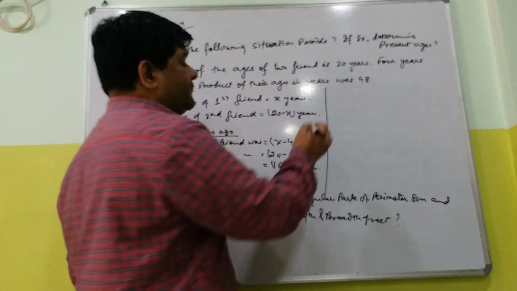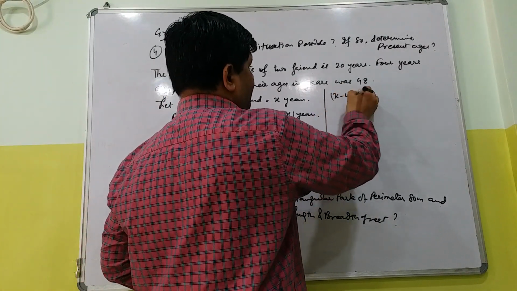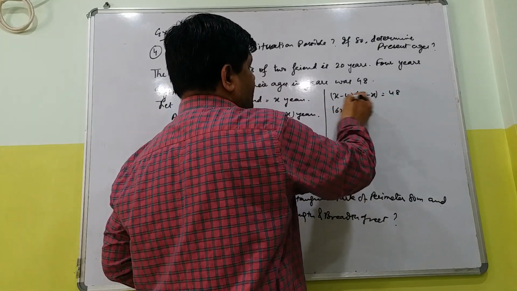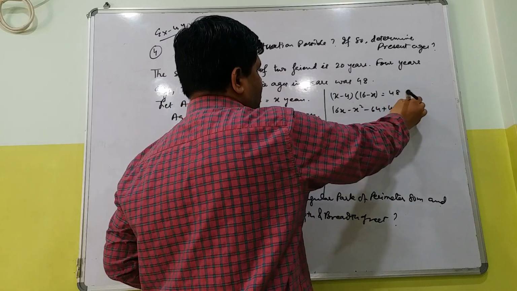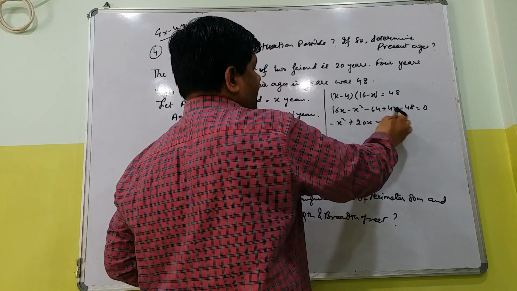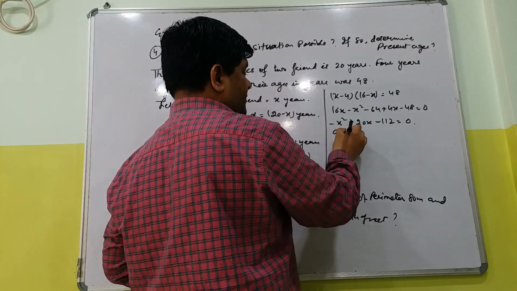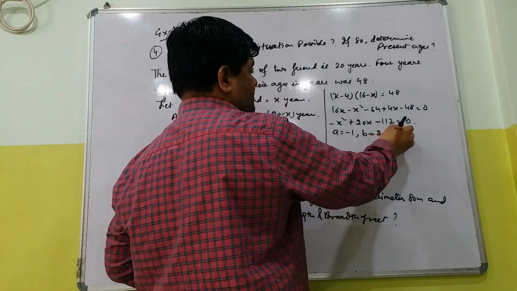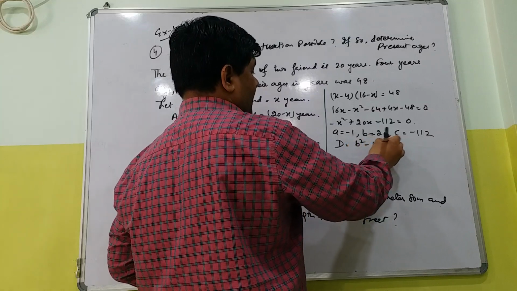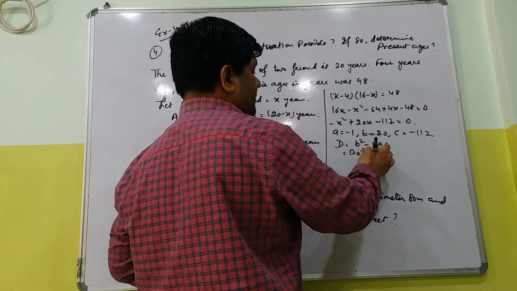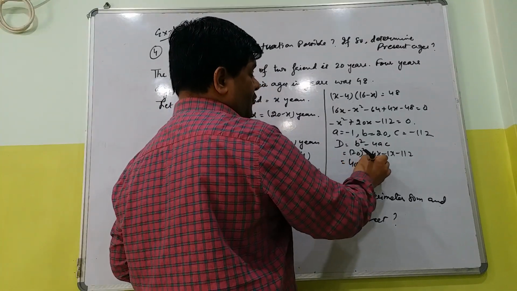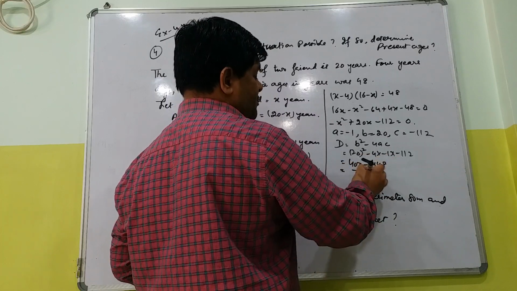So 4 साल पहले उनकी एजेस का जो प्रोडक्ट है that was 48. 16x minus x square minus 64 plus 4x minus 48 equal to 0. Minus x square plus 20x minus 112 equal to 0. A's value minus 1, B's value 20, C's value minus 112. So this is B square minus 4AC. 20 square, A's value minus 1, C's value minus 112. 400 minus 448 minus 48.